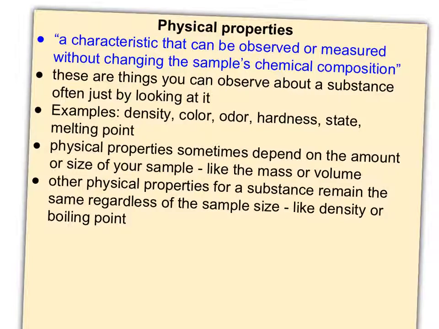Some more common physical properties that we use as far as identifying different substances are things like density, color, odor, hardness, state, melting point. Physical properties sometimes depend on the amount or size of your sample, like mass or volume, but other physical properties for a substance actually remain the same regardless of the sample size, like density or boiling point. Think about it. Boiling point for water is 100 degrees. It doesn't say how big your sample of water is, just that it's water, boils at 100 degrees Celsius.